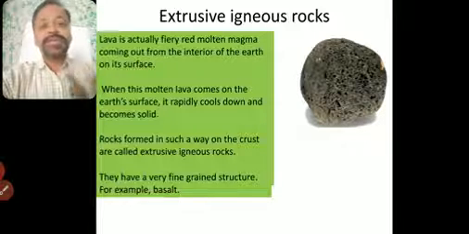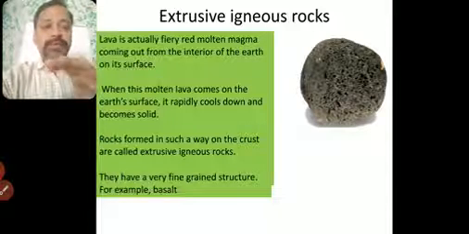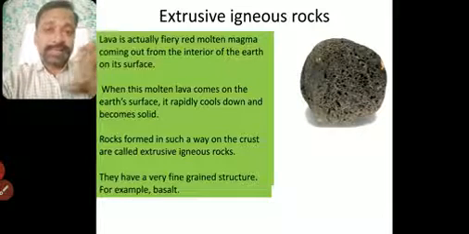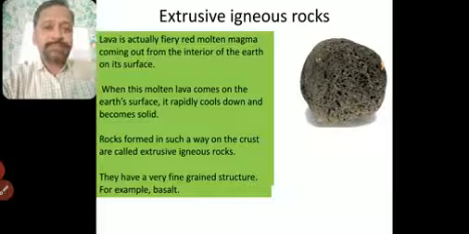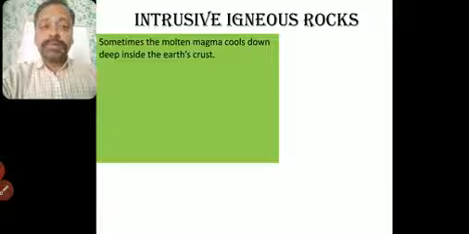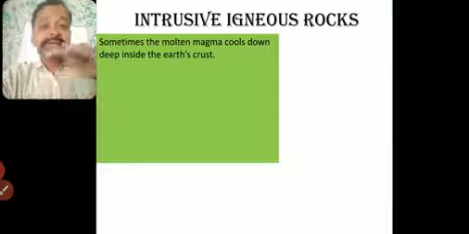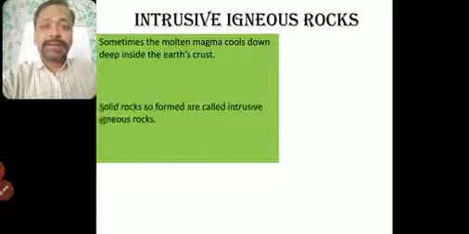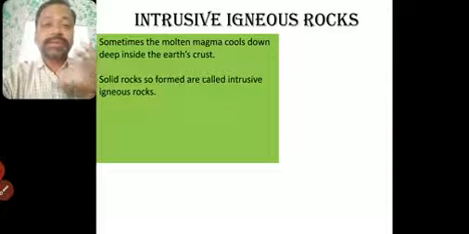Now what is intrusive? Lava either will come out, or it will settle down somewhere and cool down in the earth's crust itself, below the earth's crust. How? We'll see. Sometimes the molten magma cools down inside the earth's crust. It doesn't come onto the surface, it gets inside the earth's crust. There the rocks formed are called intrusive rocks.